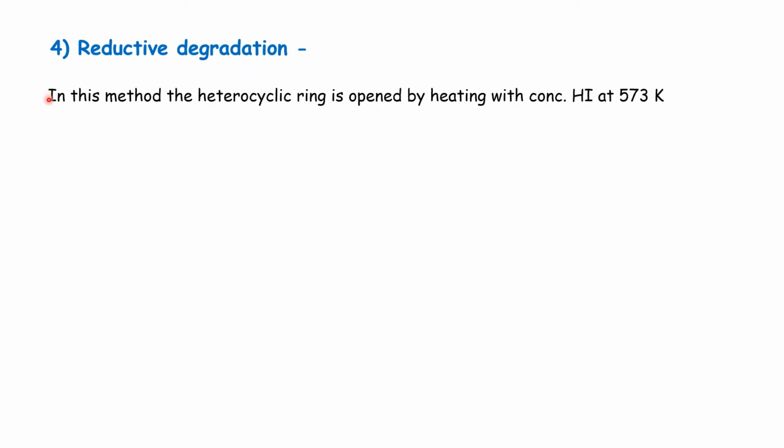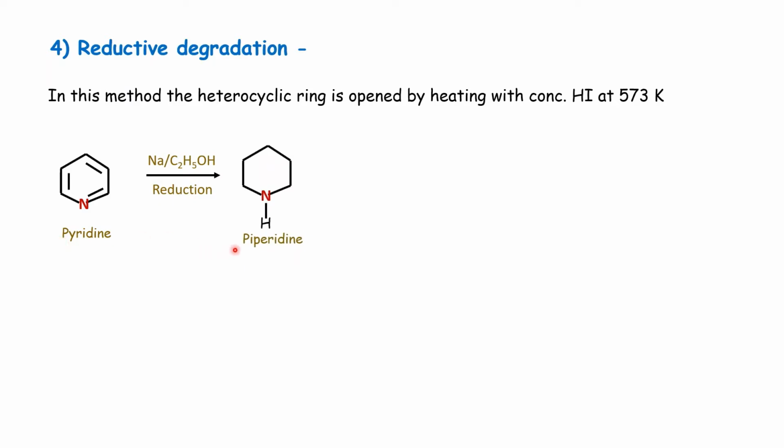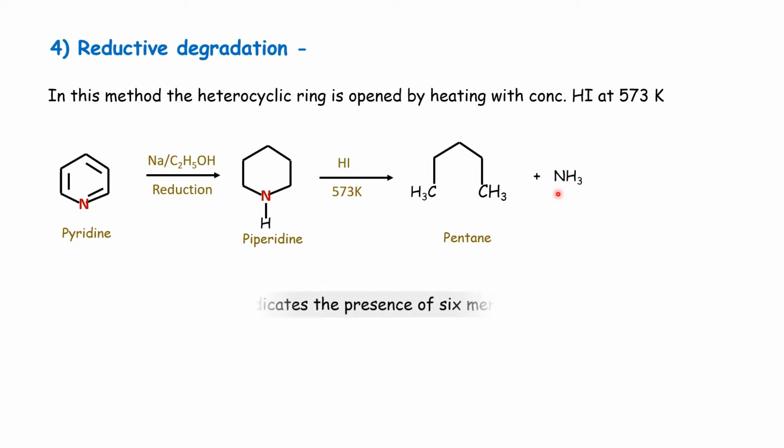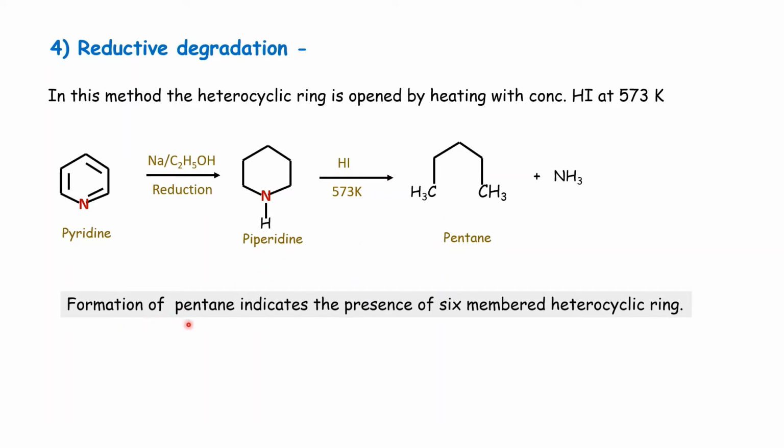Reductive degradation. In this method, the heterocyclic ring is opened by heating with concentrated hydroiodic acid at 573 Kelvin. This is a pyridine ring which upon reduction converts into piperidine. And when treated with hydroiodic acid, the ring is opened and the product obtained is pentane, and the nitrogen is removed in the form of ammonia. Formation of pentane indicates presence of a 6-membered heterocyclic ring.